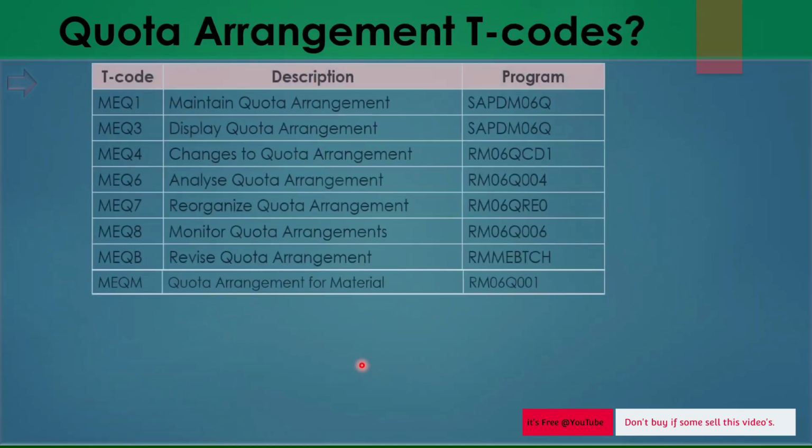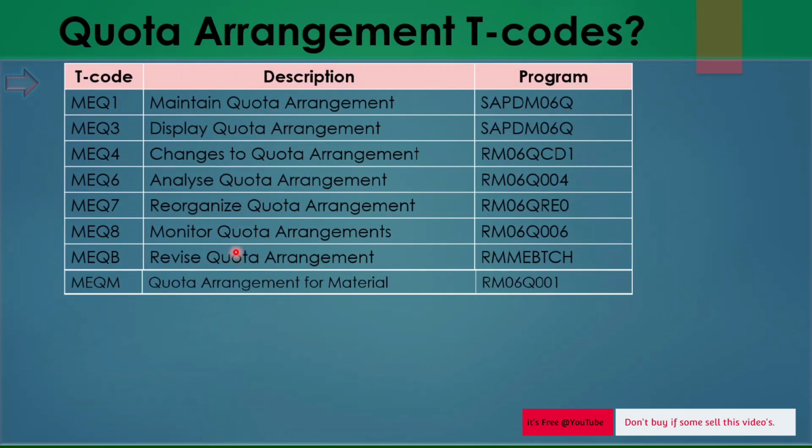Now we will see the quota agreement T codes. These are all the quota agreement T codes, but mostly we will use only MEQ1. The rest you must know, but it's not really needed. You must know MEQ1, then MEQB to revise quota, and so on, but mostly MEQ1 is fine; the rest are good to know but not needed really.